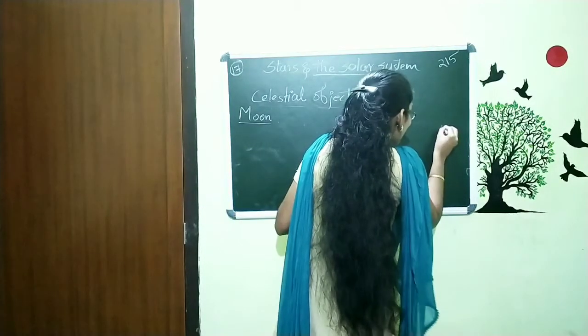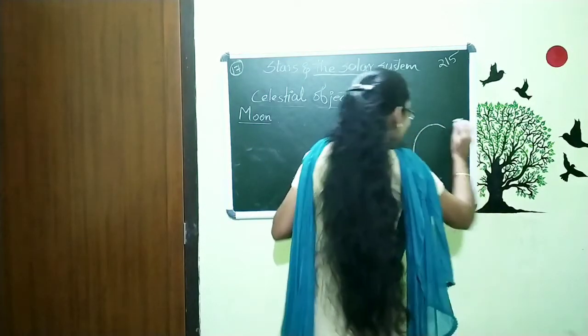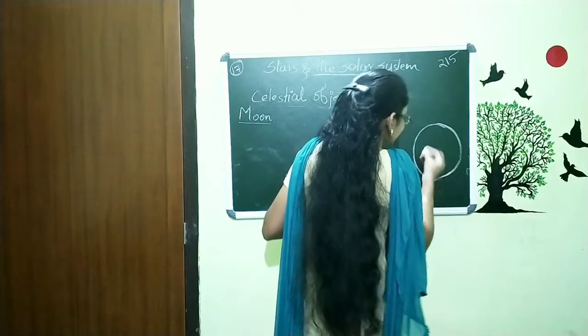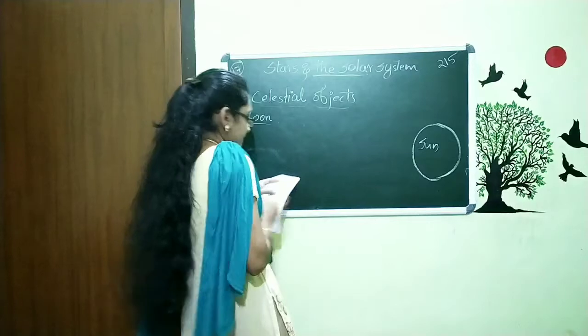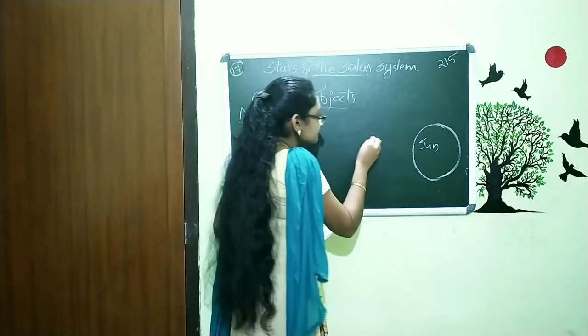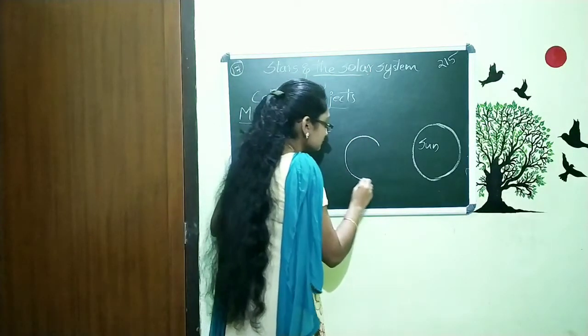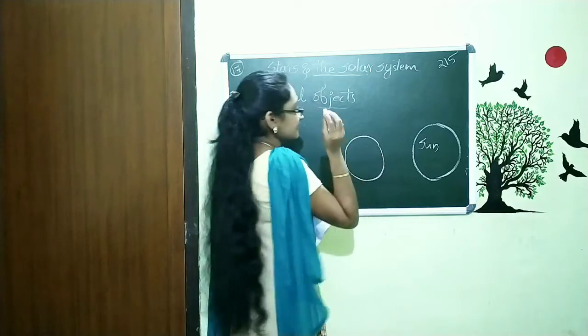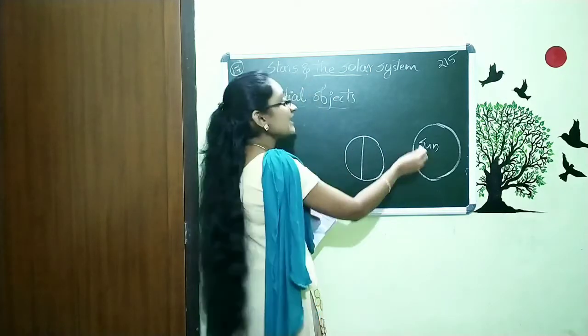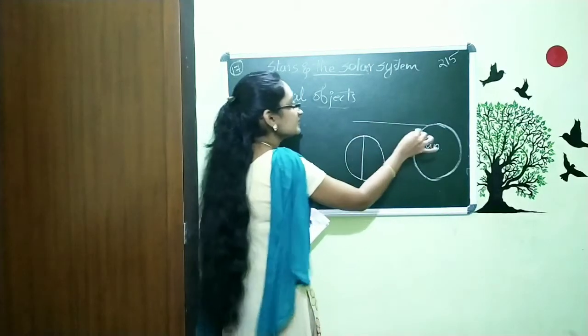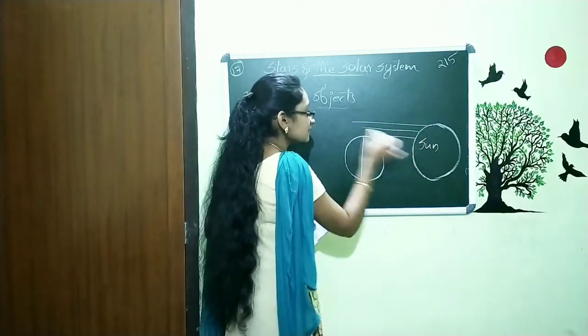That means, this is the sun, and here Earth is. And the sun is continuously giving light.